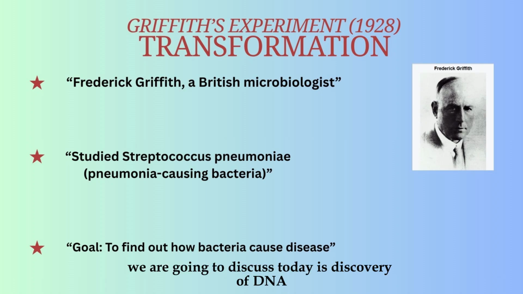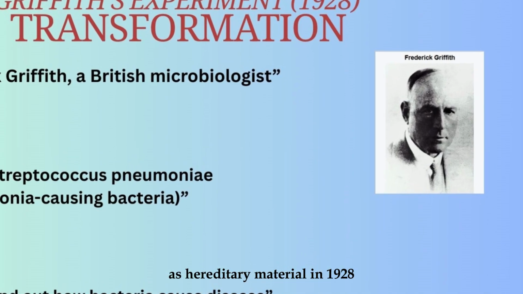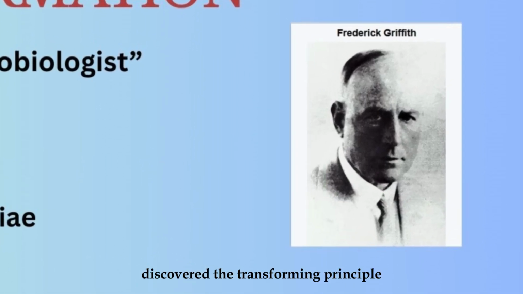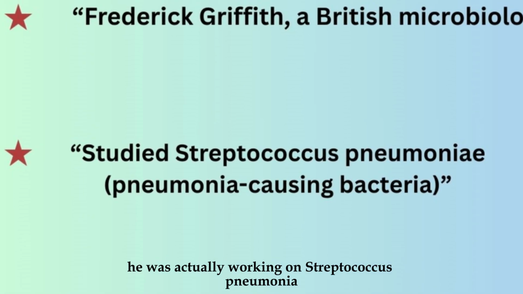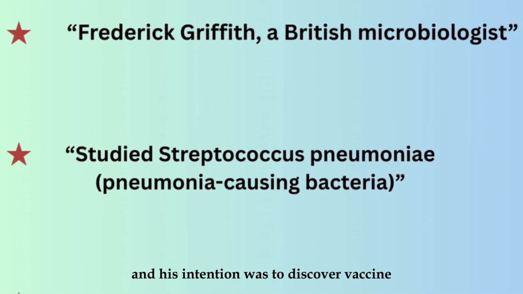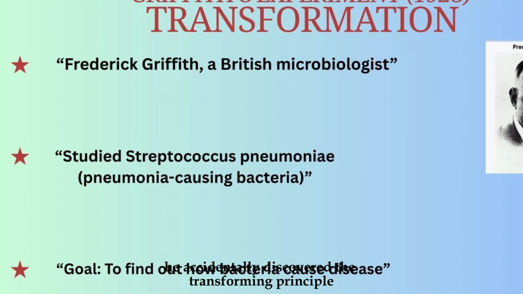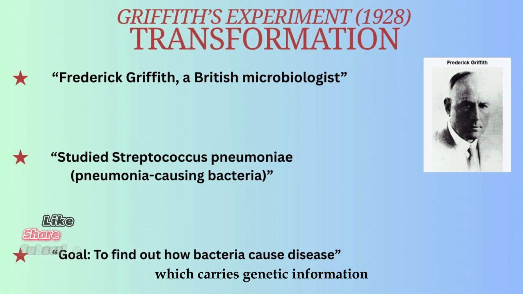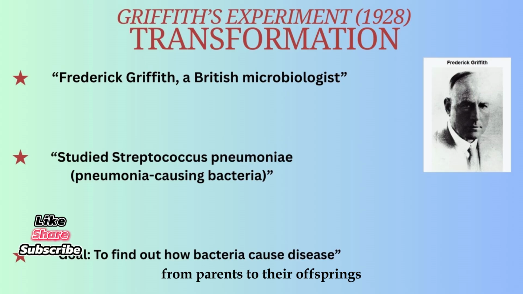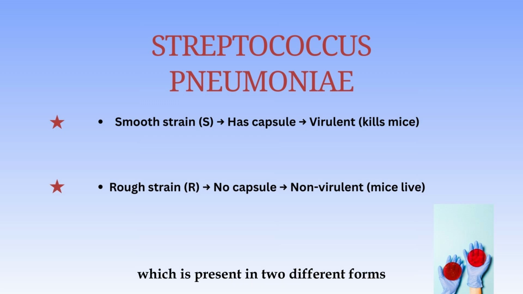The topic we are going to discuss today is the discovery of DNA as hereditary material. In 1928, Frederick Griffith discovered the transforming principle. He was actually working on Streptococcus pneumoniae and his intention was to discover a vaccine against this bacteria, but he accidentally discovered the transforming principle, by which we know that DNA is a biomolecule which carries genetic information from parents to their offspring.